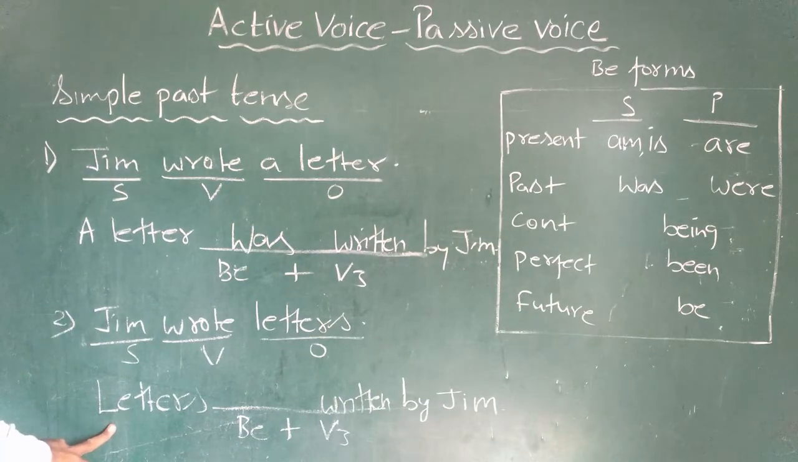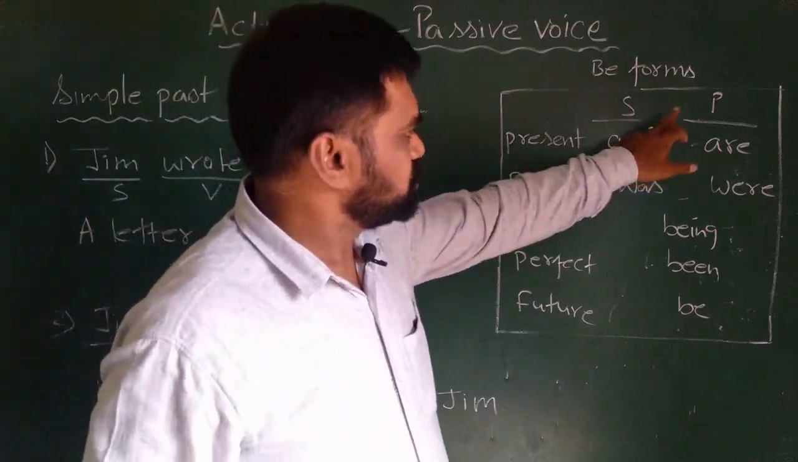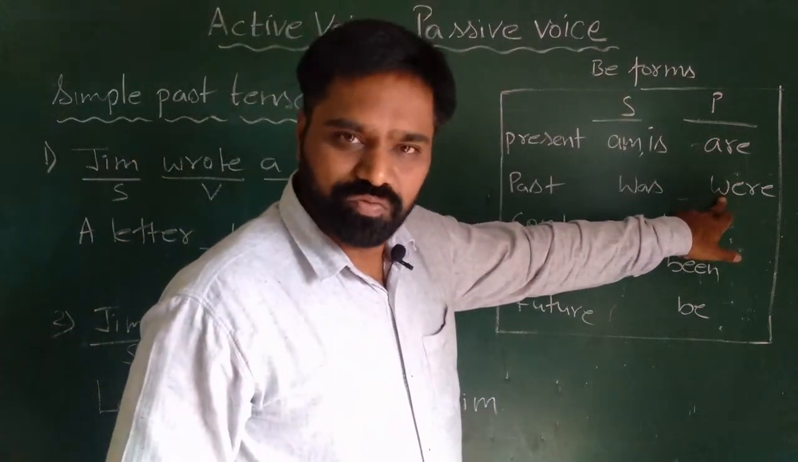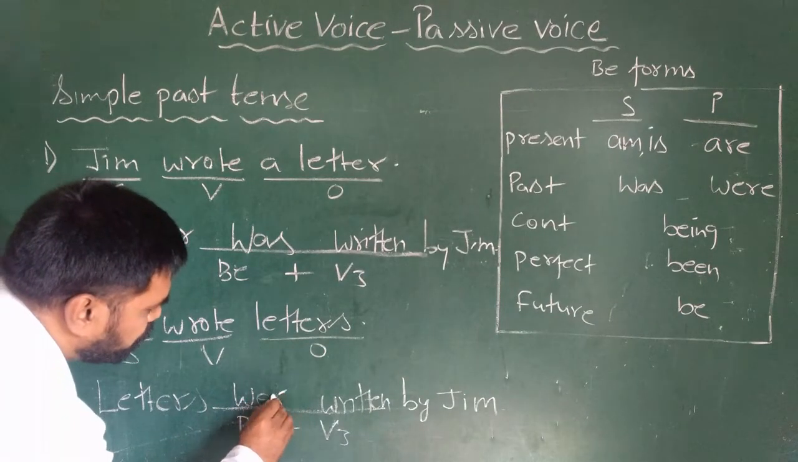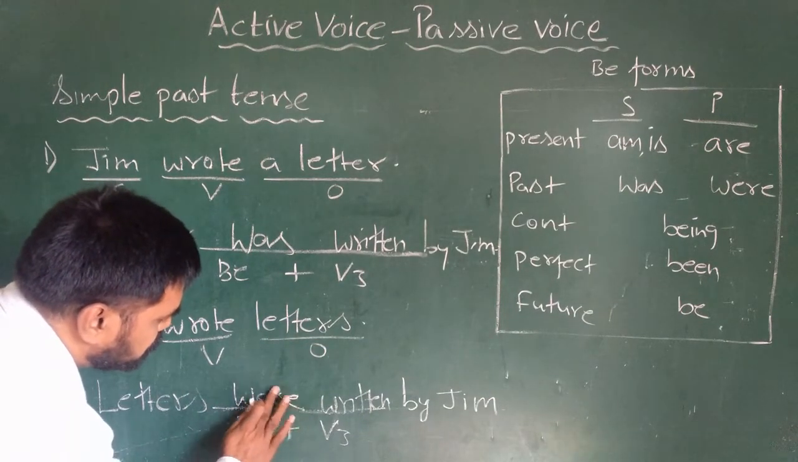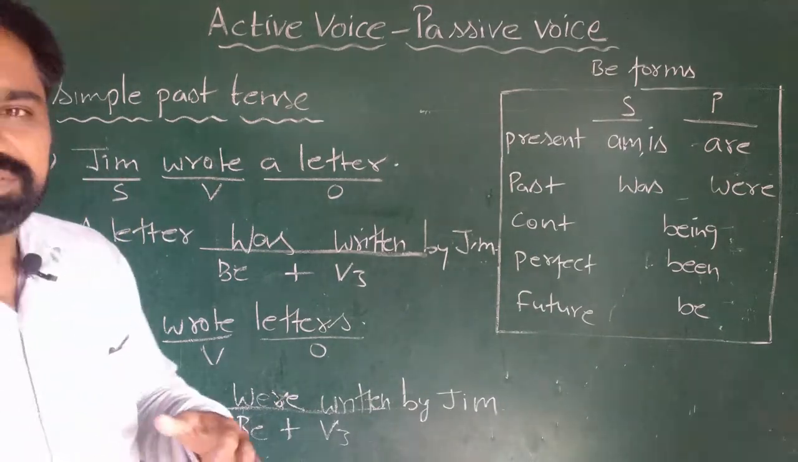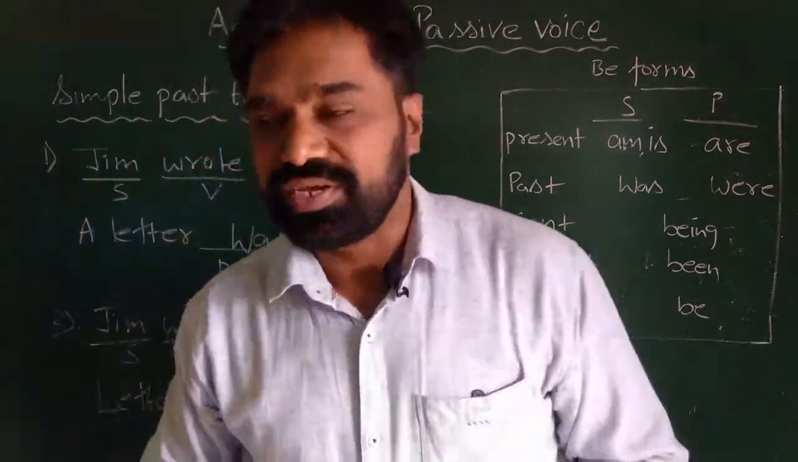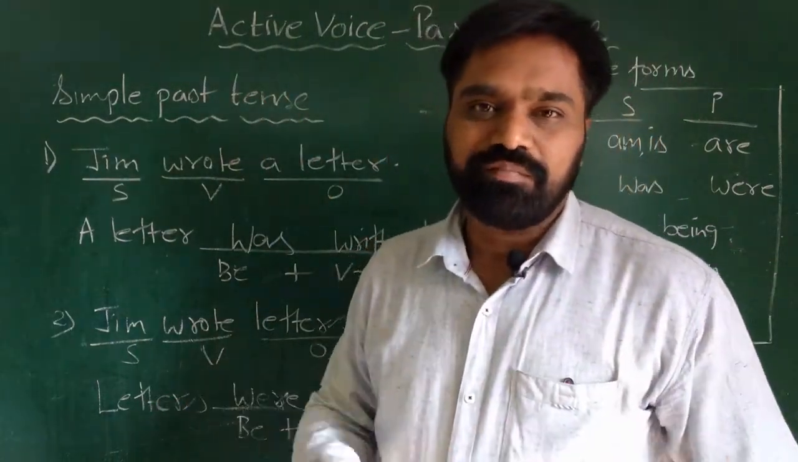Letters, the subject is plural, the verb is past tense. So in case of past tense, for plural we use were. So the answer will be letters were. Letters were written by Jim. So that is how we have to go. We are going to change simple past tense from active voice to passive voice.